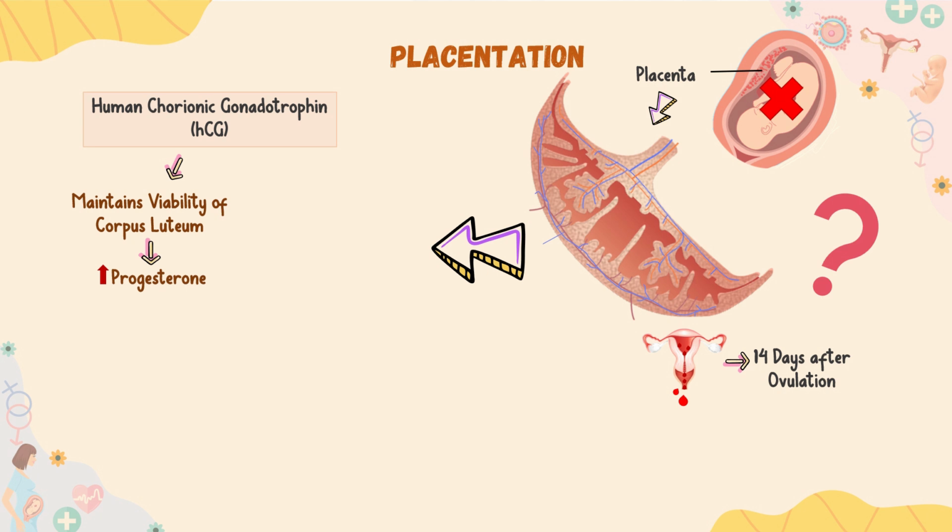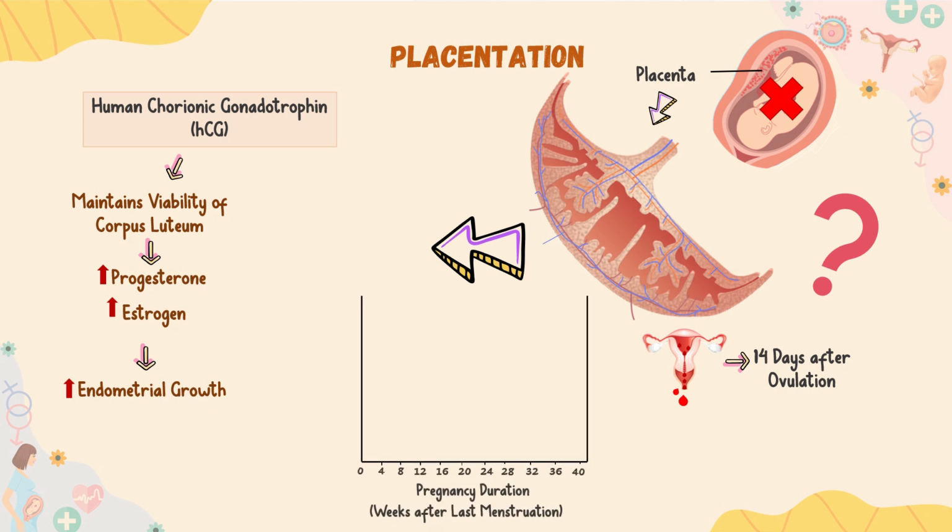So, in order to prevent this from happening, embryonic tissues secrete this human chorionic gonadotropin. It maintains viability of the corpus luteum and causes it to secrete large quantities of progesterone and estrogens that prevent menstruation and cause the endometrium to continue to grow and store large amounts of nutrients.